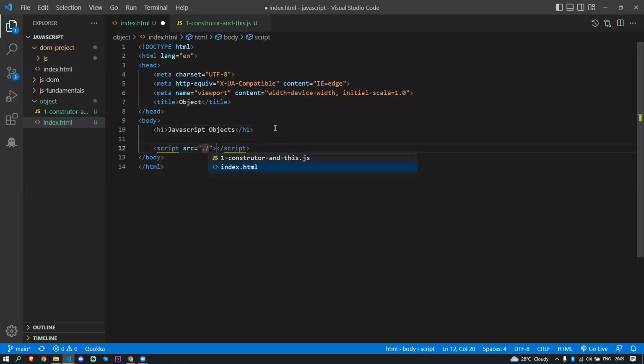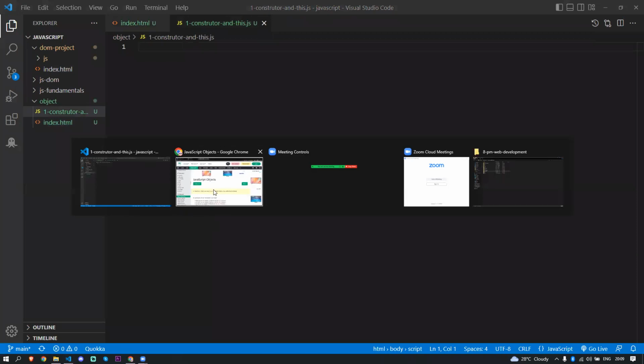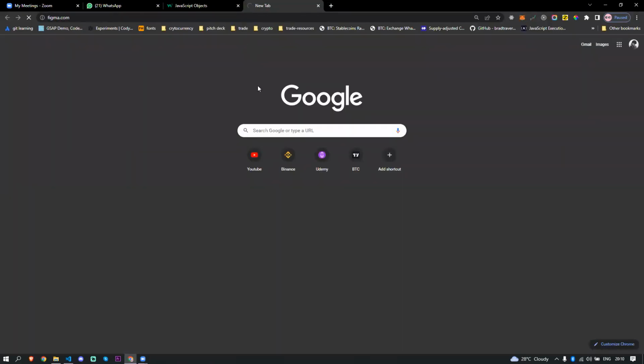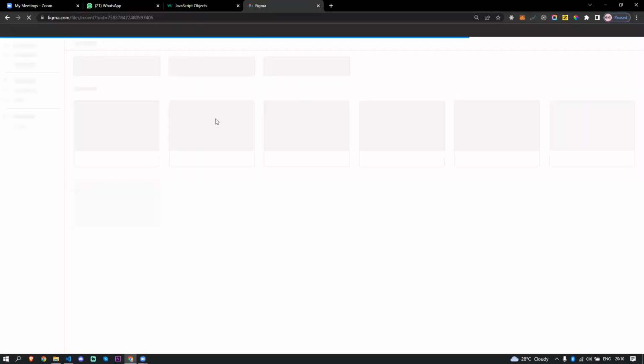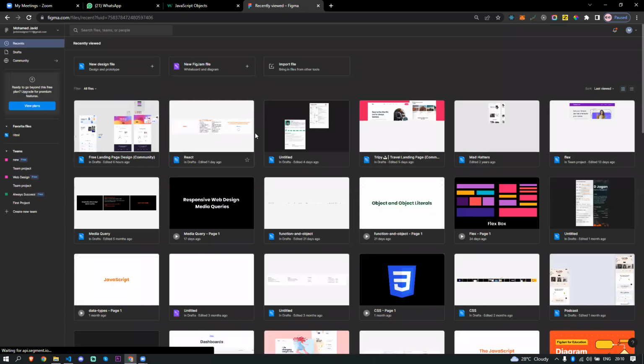So the first step is constructor and this keyword. Basically, first we should understand what the this keyword is. For example, I'll get into the Figma. These are the main topics we're going to look at, in some kind of PDF and all these things. Afterwards, I will give all the references that I have here.